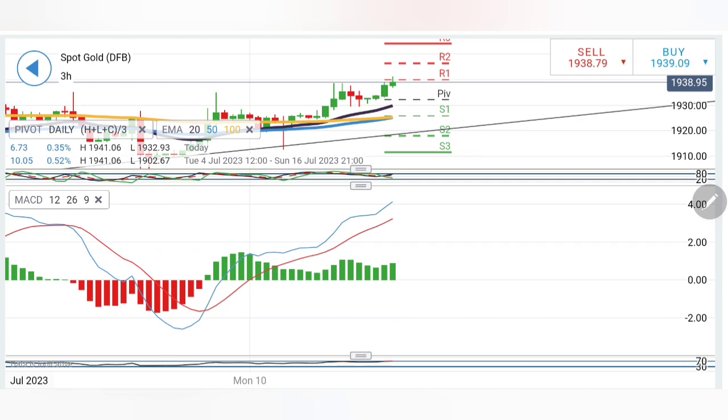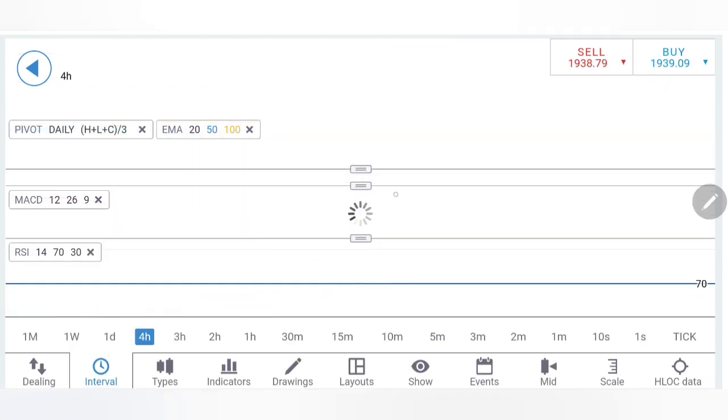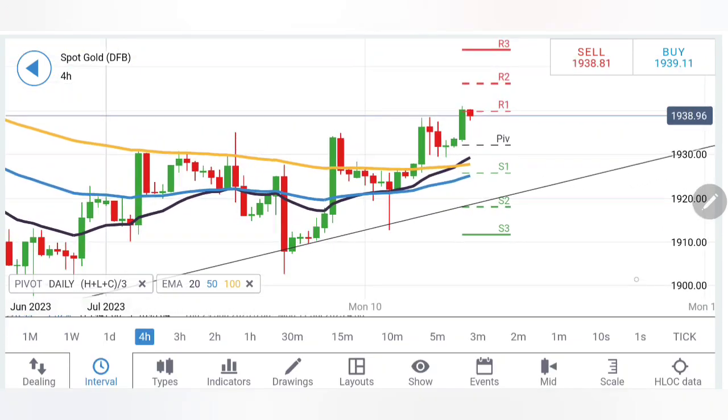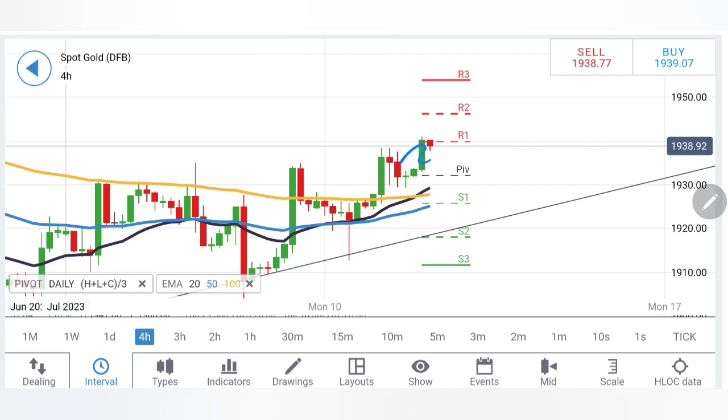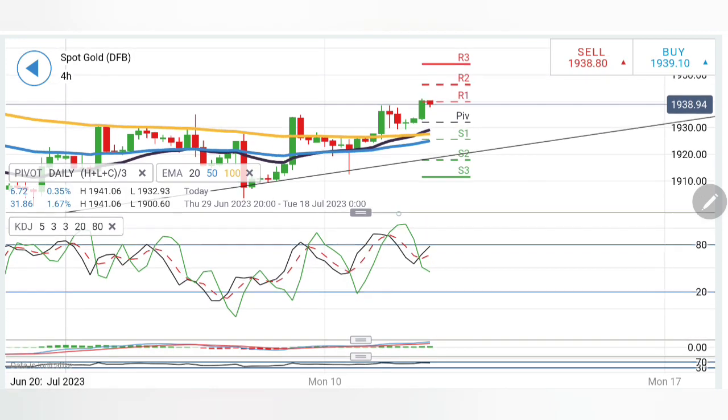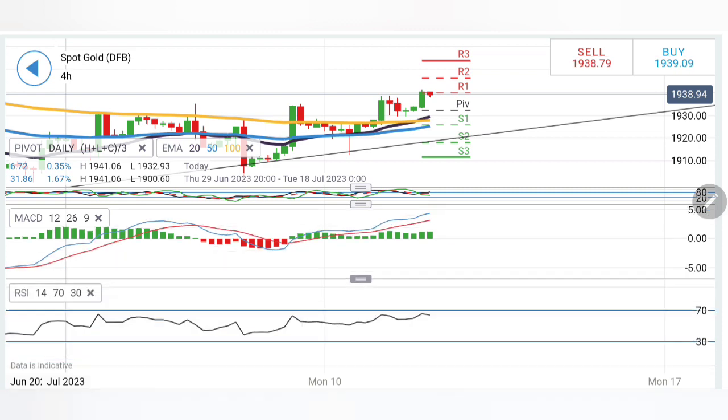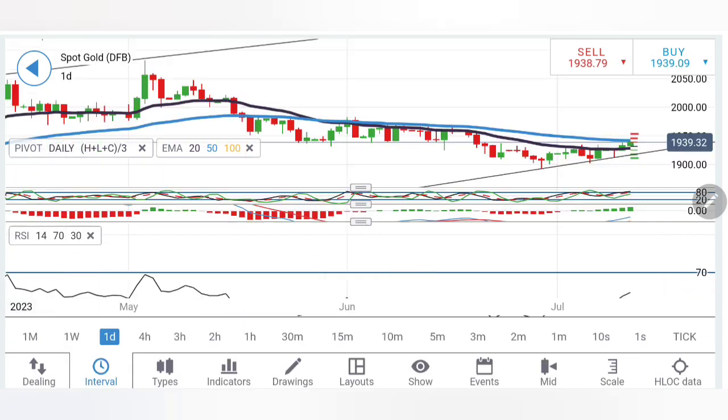Stochastic looking up, MACD divergent and bullish, RSI overbought here, and on the 4-hour chart similar is the observation. See rise candle, retracement, rise, possible retracement, higher lows, and see a breakout here will definitely bring greater bullishness. Possibly it can try to retrace till here, this zone, and from there a possible takeoff can be expected. Stochastic rising, MACD divergent and bullish, RSI near to top here.